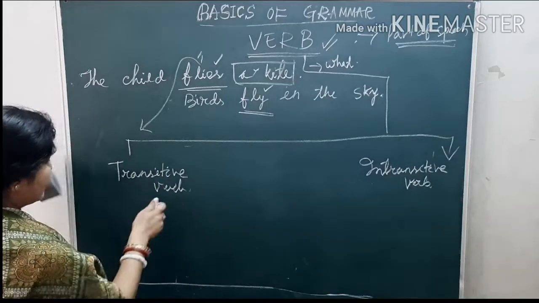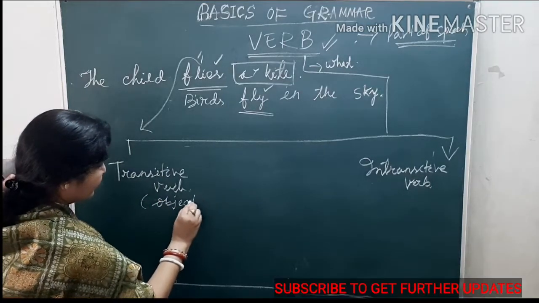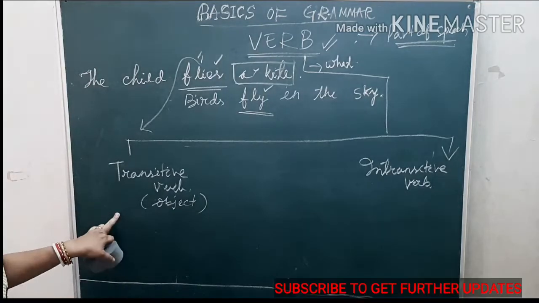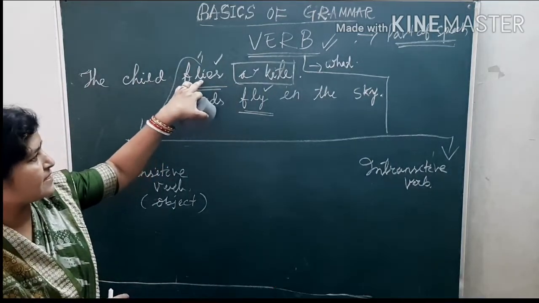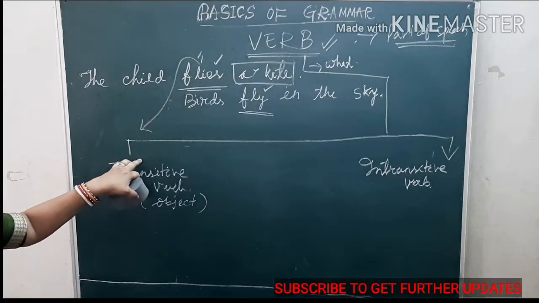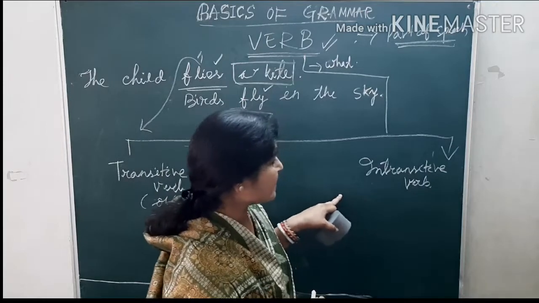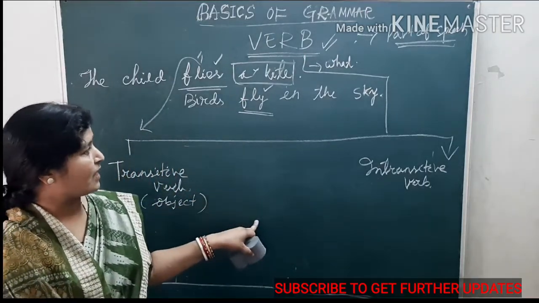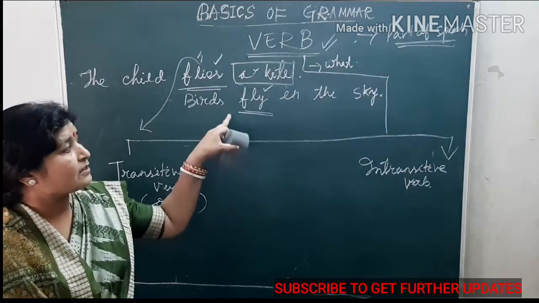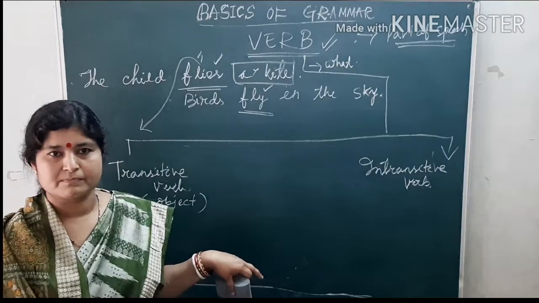Transitive verb also requires an object to complete the sense of the sentence. So, the child flies a kite. Here flies is a transitive verb. And what is an intransitive verb? Intransitive verbs are those verbs which do not require any object to complete the sense of the sentence.